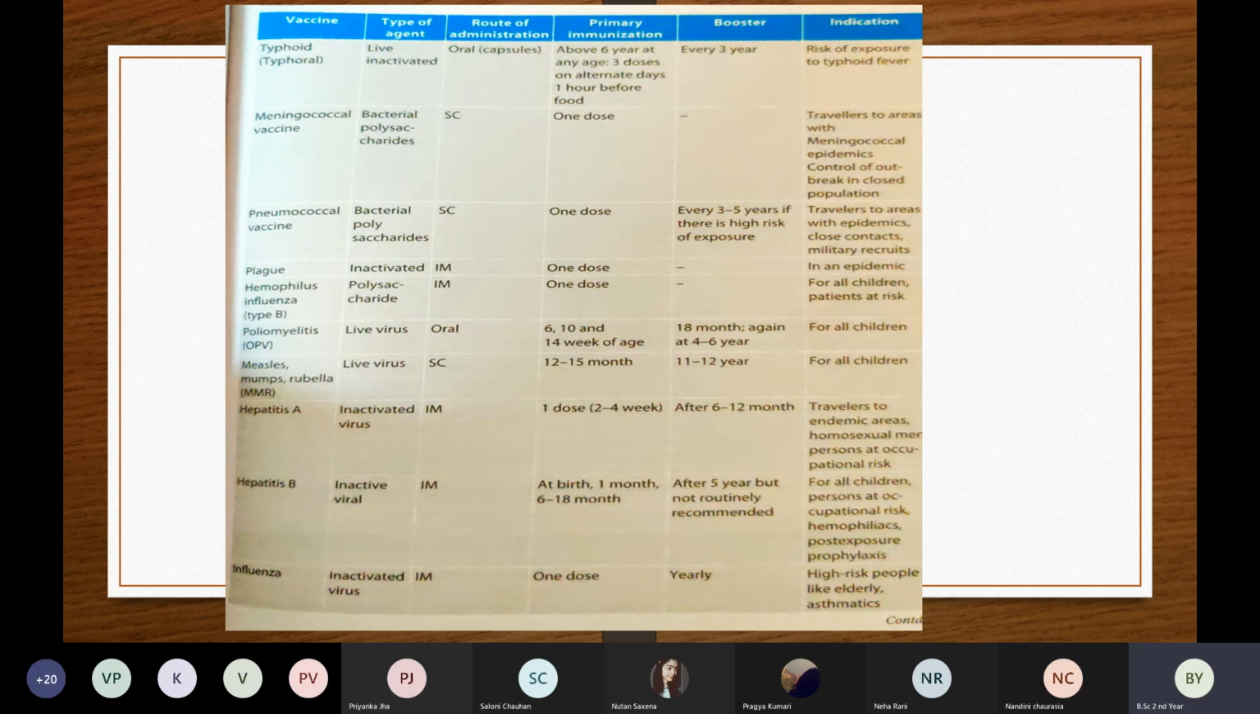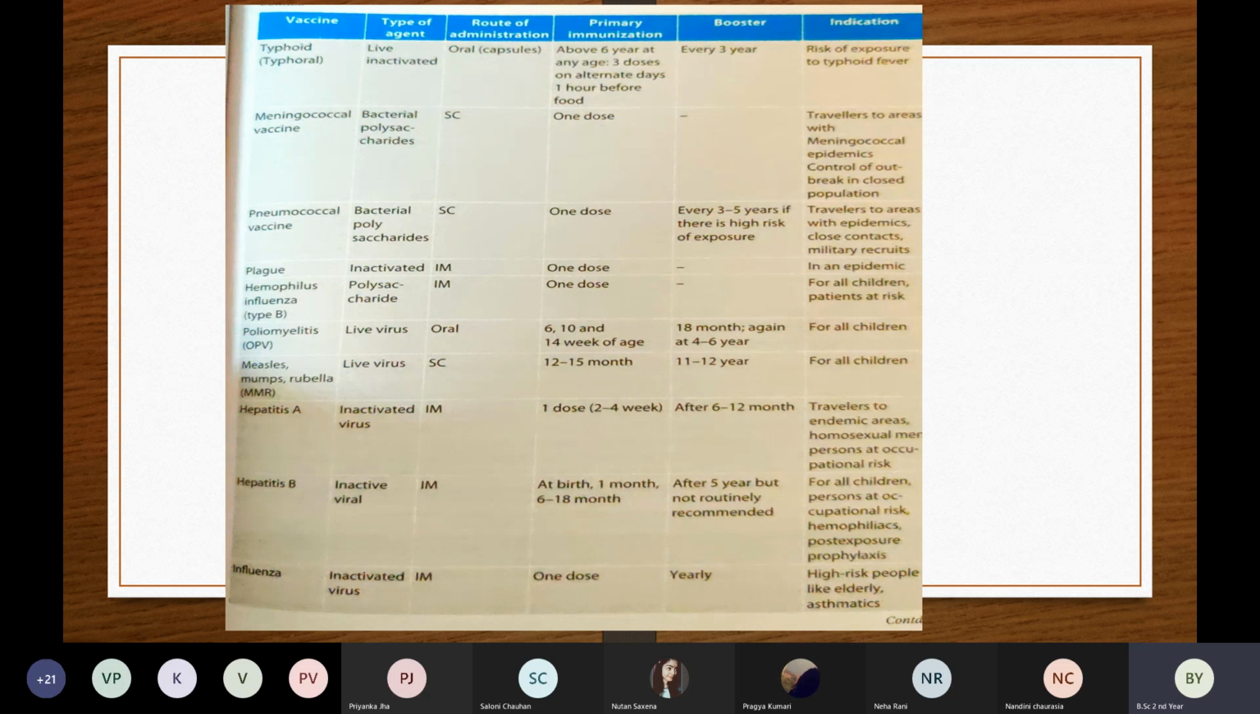Like typhoid, meningococcal vaccine. Then we have pneumococcal vaccine. These are cellular fraction vaccines. Then there is a plague vaccine, hemophilus influenza type B vaccine. Then we have poliomyelitis or OPV, which is very common. So poliomyelitis or OPV is made from a live virus, not from a live bacteria. It is made from a live virus.